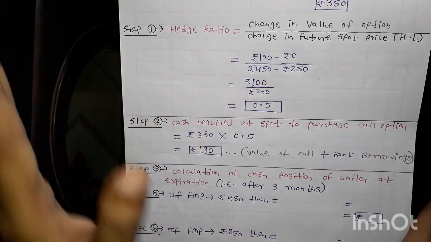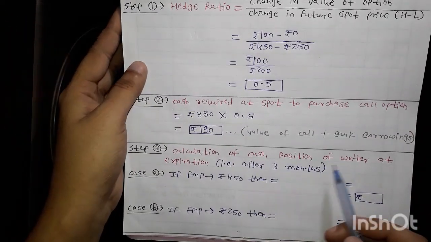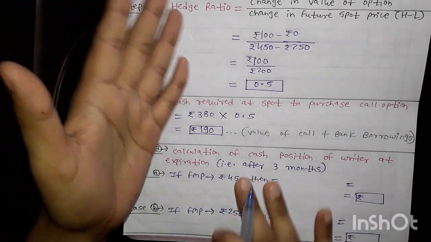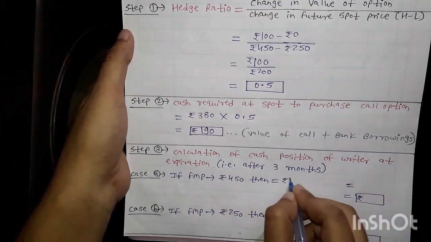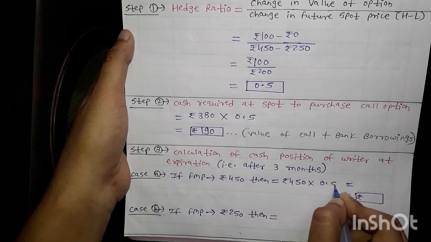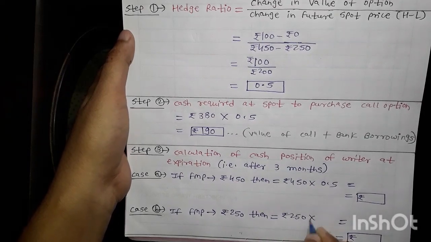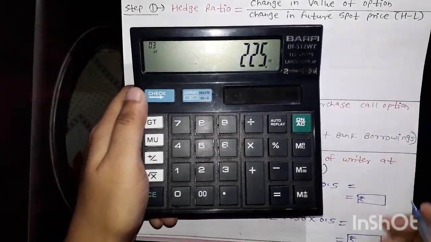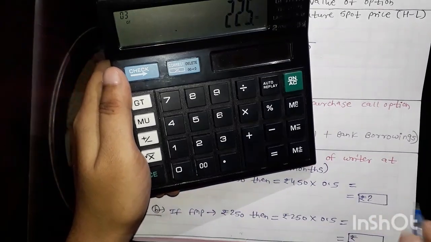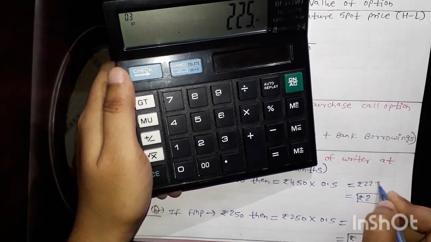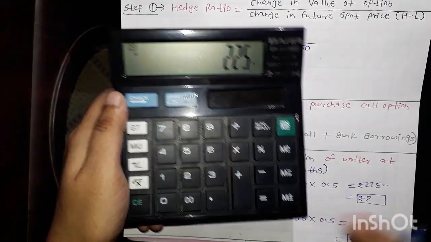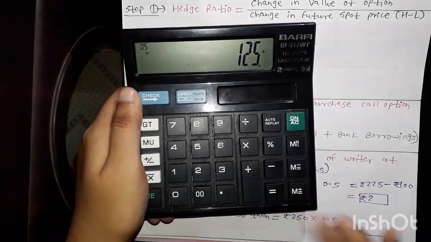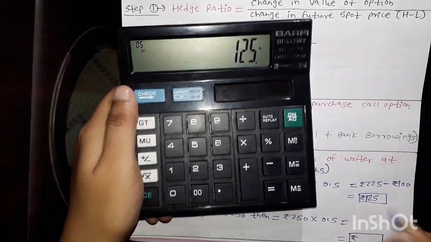So next part, calculation of the cash position of a writer at expiration, that is after 3 months. We know that, just apply the hedge ratio in these values. Here 450 multiplied by hedge ratio, 225. Minus intrinsic value, its intrinsic value was 100. So 100 minus, it would be 125 rupees.